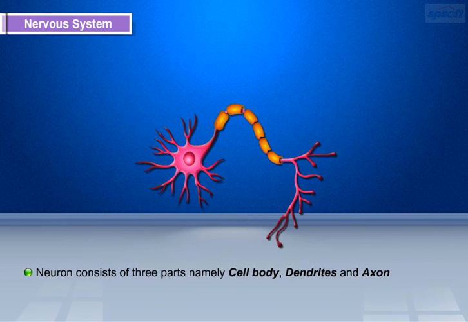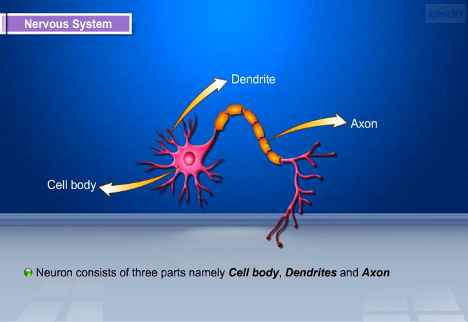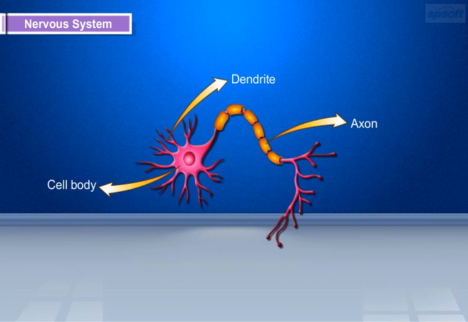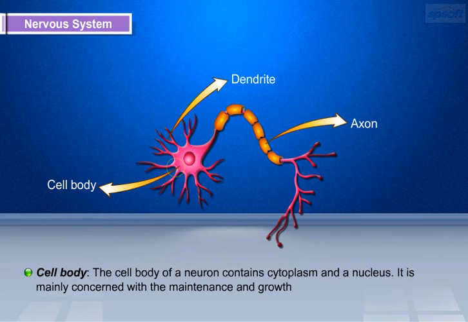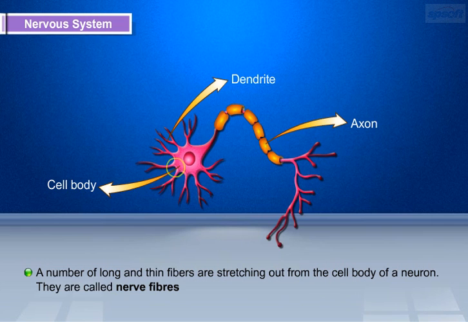Structure of the neuron. Neuron consists of three parts, namely cell body, dendrites, and axon. Let us discuss about each part in brief. Cell body. The cell body of a neuron contains cytoplasm and a nucleus. It is mainly concerned with the maintenance and growth. A number of long and thin fibers are stretching out from the cell body of a neuron. They are called nerve fibers.